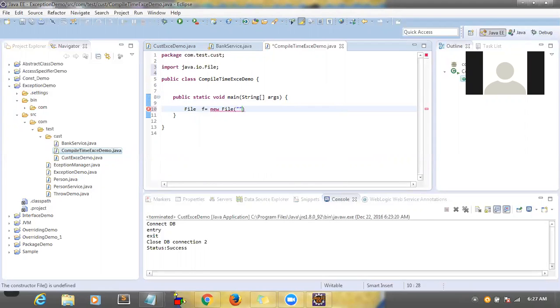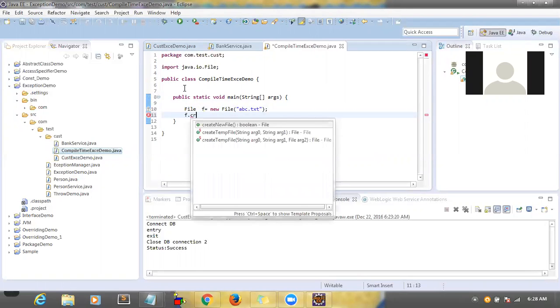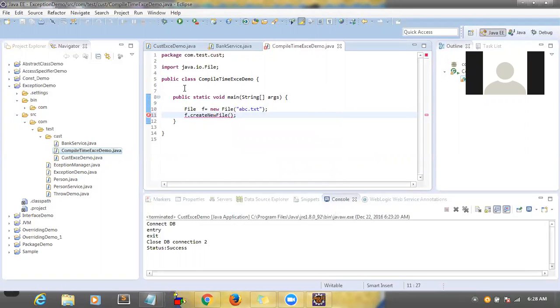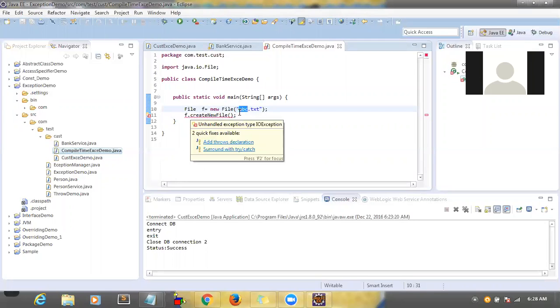So here we need to give the file name. Basically we will see file handling later. I just want to tell you about this line. See, now file is there, file.createNewFile. Just because of this line you are getting some compilation error. Did you see this? Basically in this line we are giving some file name and calling one method called createNewFile. It will create this file basically. This we will see as part of the next class.